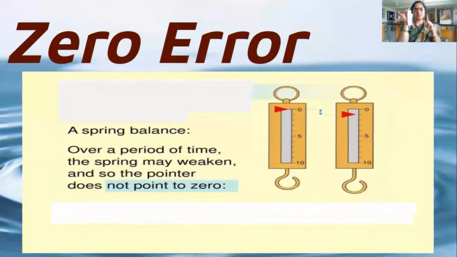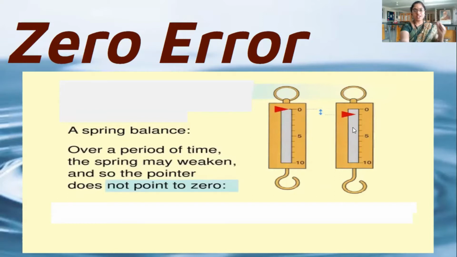The first step is to check whether the device has any zero error or not. First you have to check whether the pointer is at zero or not. If not, you must know that it has an error. That error is called zero error.